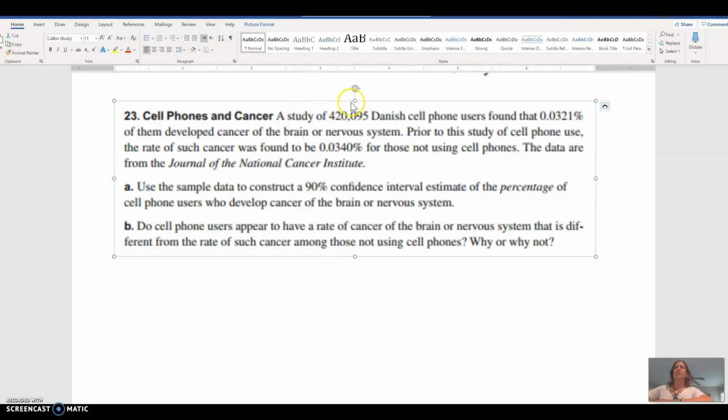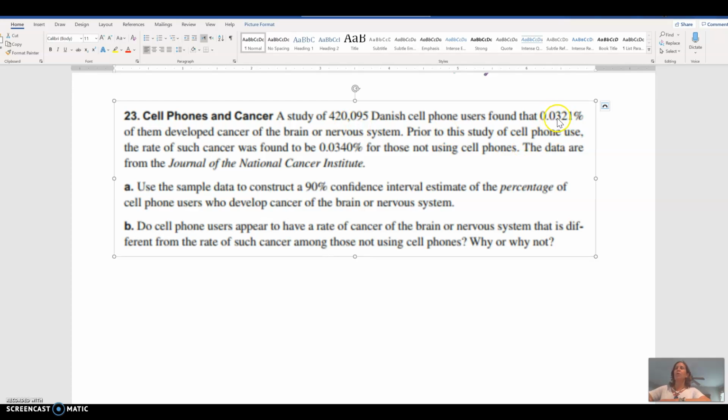So here we have a study of 420,095 Danish cell phone users. That's my sample size. That's a lot of people, a huge sample size, certainly over 30, sufficient enough for us to use our theorem and our process and trust it. But I'm still not the entire population.